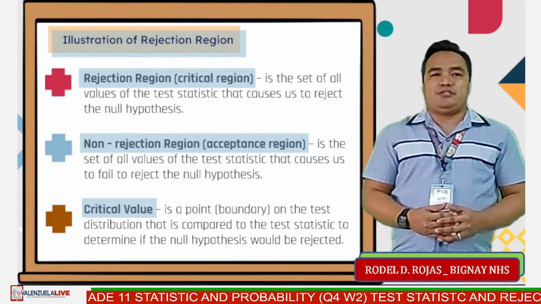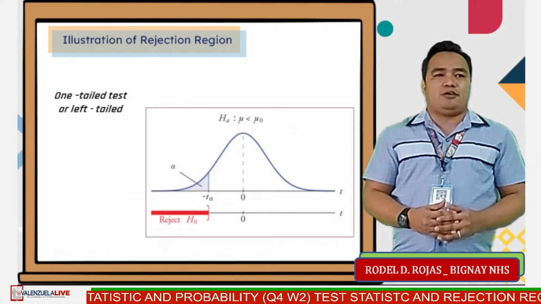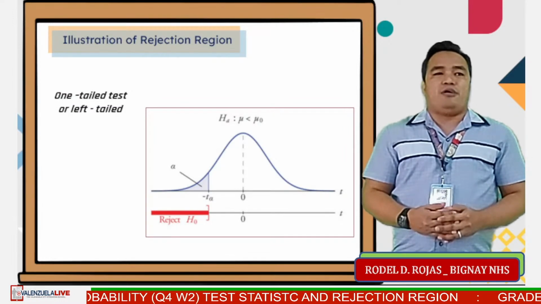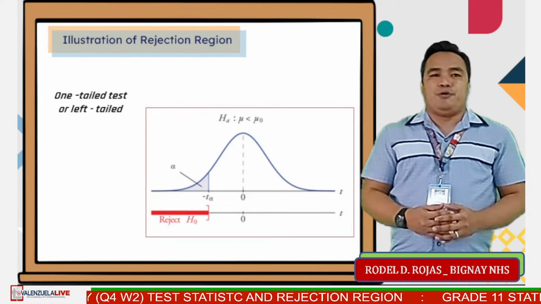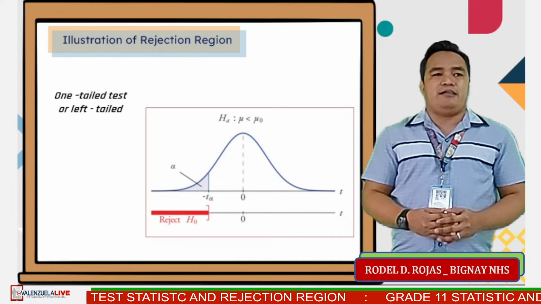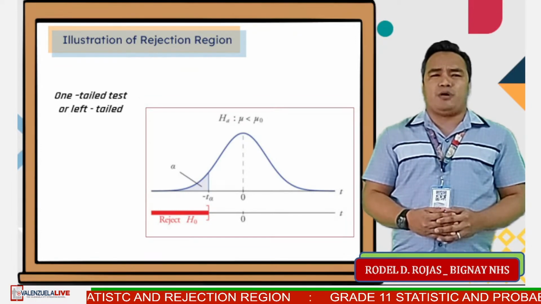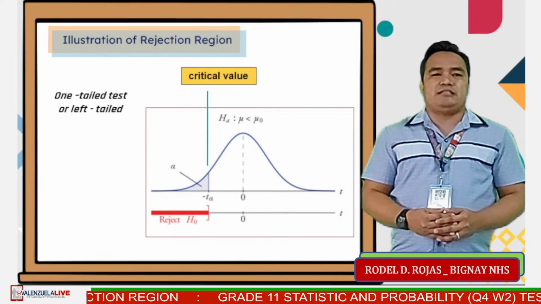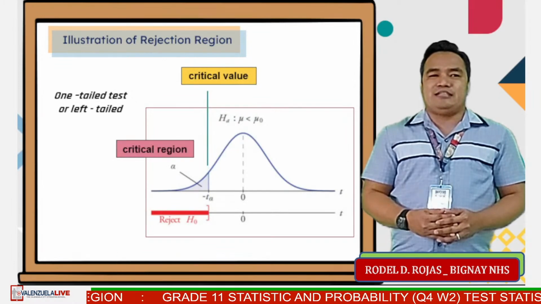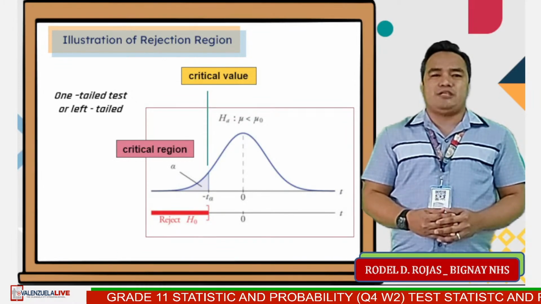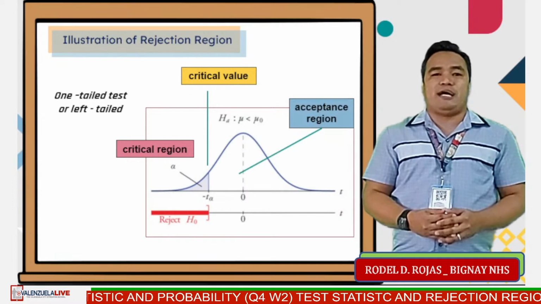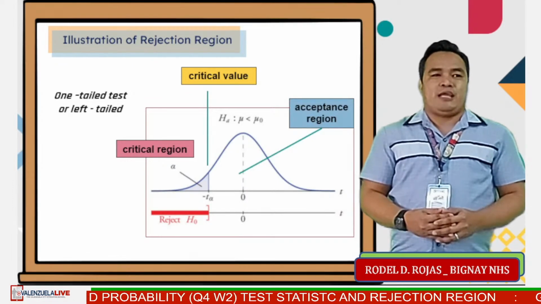The figure shows the rejection region under the normal curve for a directional, one-tailed, or left-tailed test. Notice that the entire area under the curve is divided into 2 parts by the critical value. The shaded region is the rejection region, and the unshaded part is the acceptance region. The critical region is at the left side of the acceptance region.